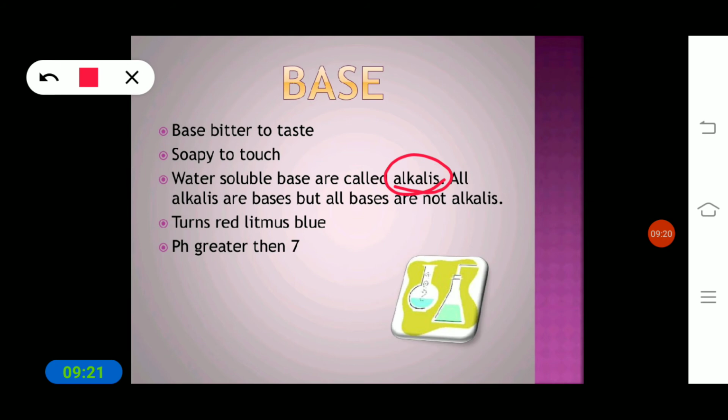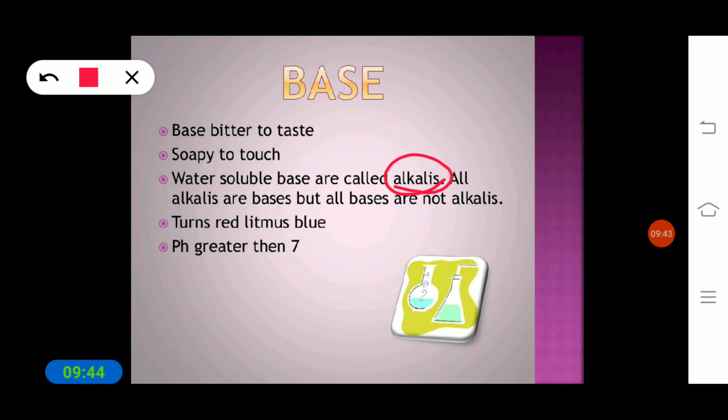Why? Because among base substances, only some dissolve in water. Okay, so those bases which dissolve in water, what do we call them? Alkalis. The remaining ones we cannot call alkalis. Alkalis are those bases which are dissolved in water.